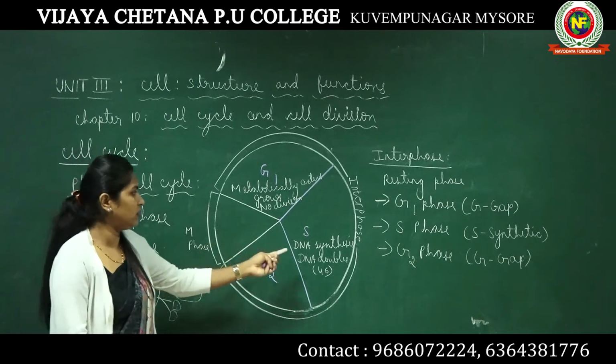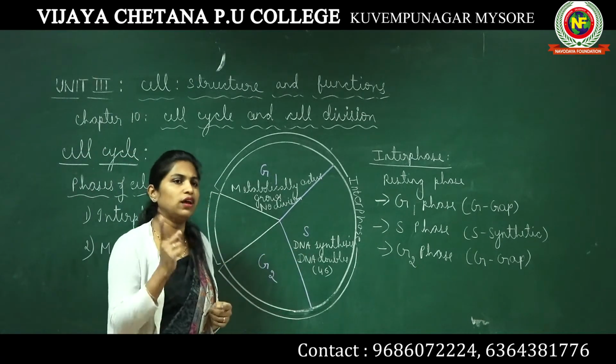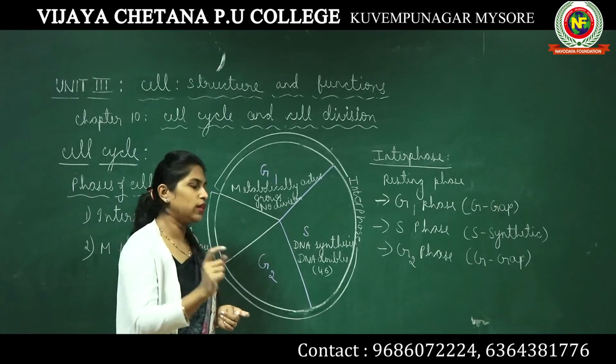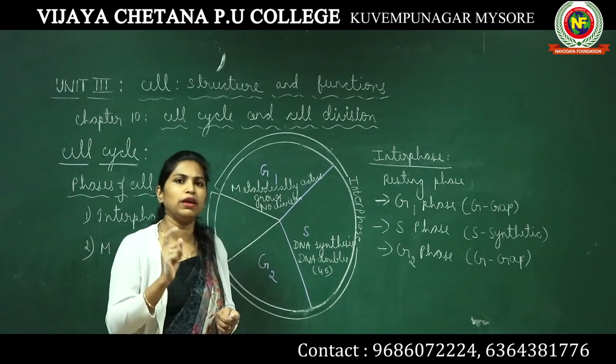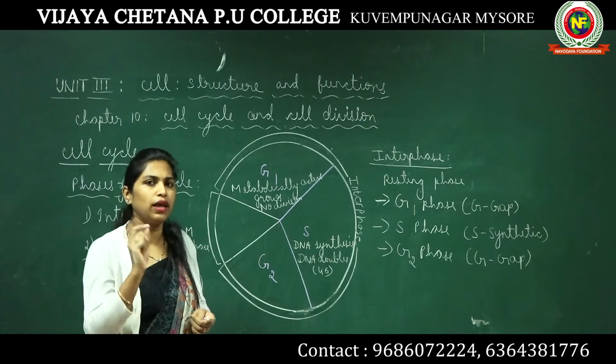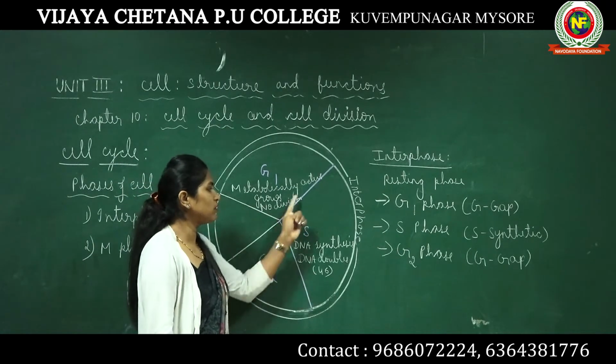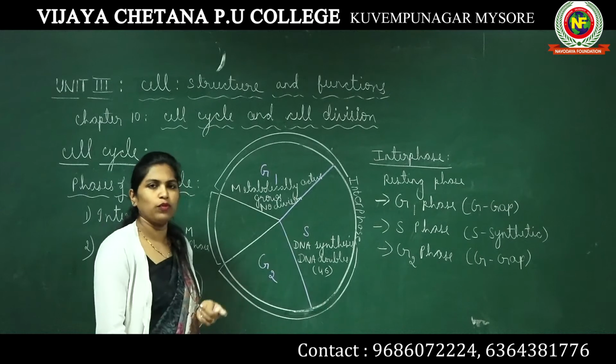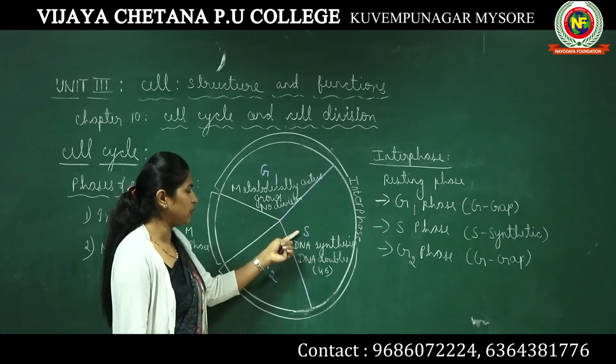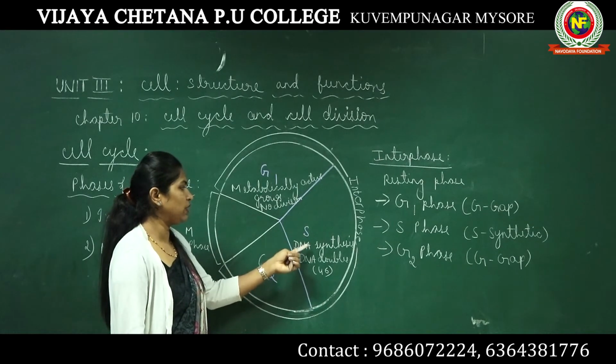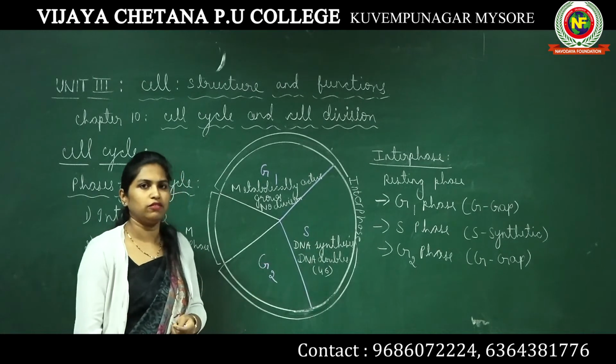So this is the reason new DNA is being synthesized. However, don't forget the number of chromosomes still remains 46 in every cell. So this is what happens during S phase. That is the reason it is known as synthetic phase. In this particular phase, DNA synthesis takes place.